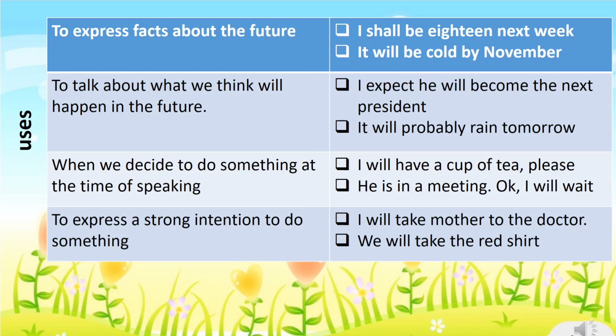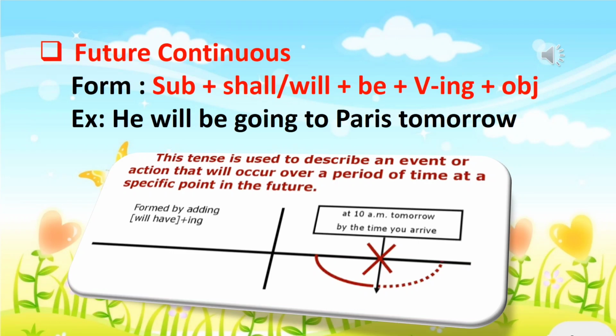On a third occasion, when we decide to do something at the time of speaking, just like, I will have a cup of tea, please, or he is in a meeting, okay, I will wait. And on a fourth occasion, we use it to express a strong intention to do something. For example, I will take mother to the doctor. We will take the red shirt. And so on.